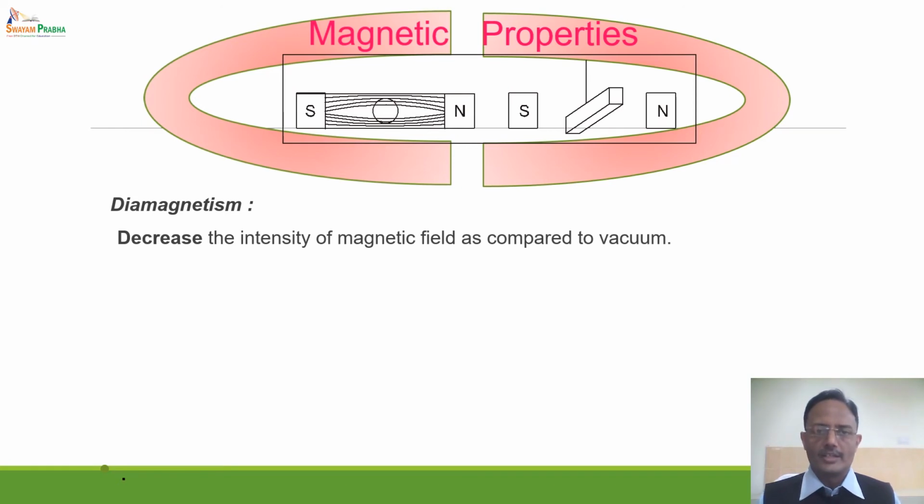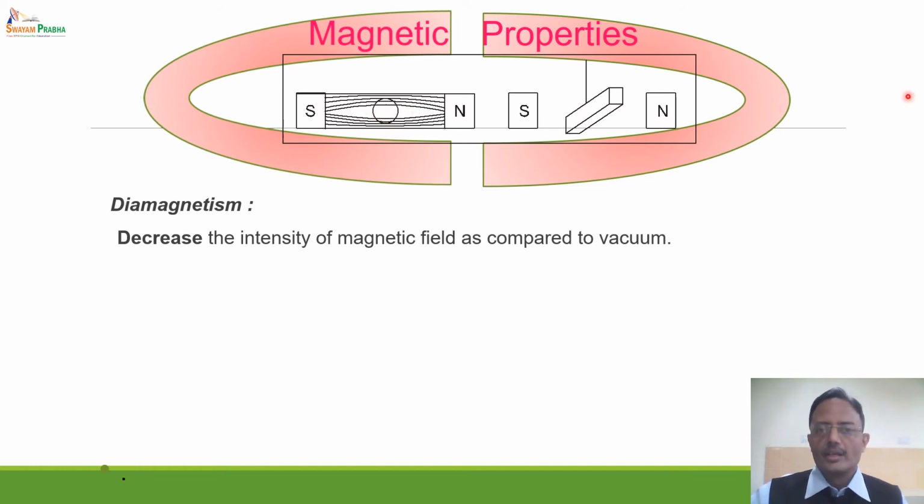What is diamagnetism? If we place any compound or any substance in a magnetic field, then the intensity of the magnetic field is reduced in this particular region as compared to vacuum. This reduction in the intensity of the magnetic field is called diamagnetism. Such a compound will repel the magnetic lines of force, and as a result these lines of force will try to pass outside of this compound and avoid passing through it.